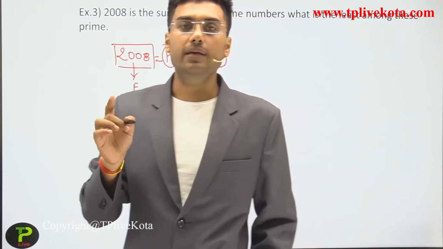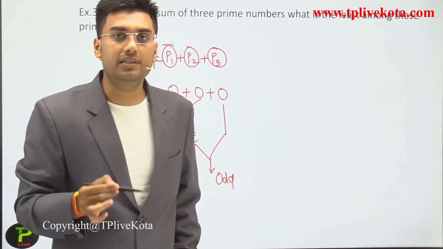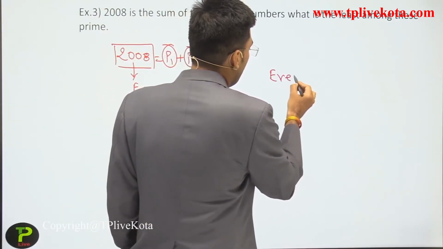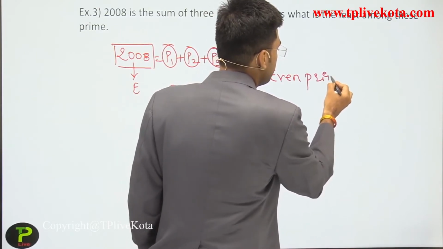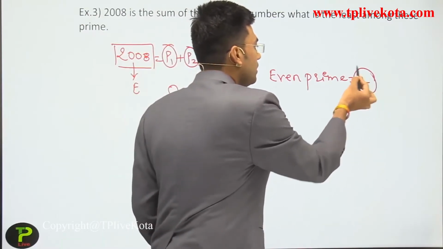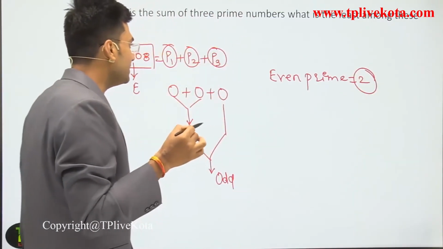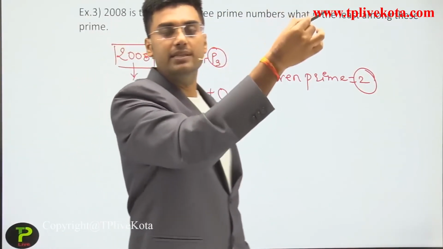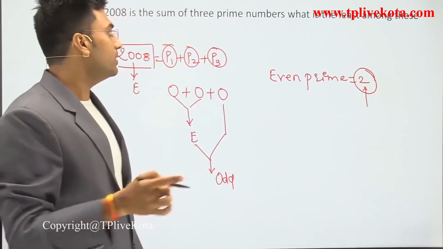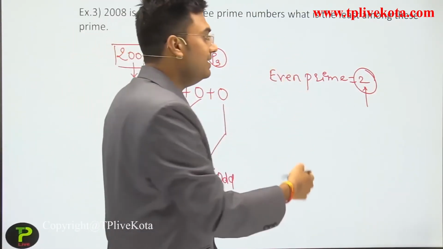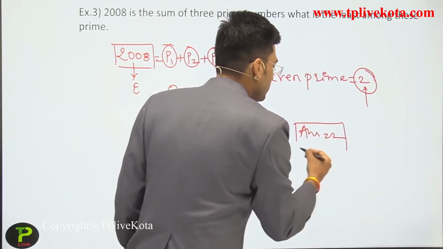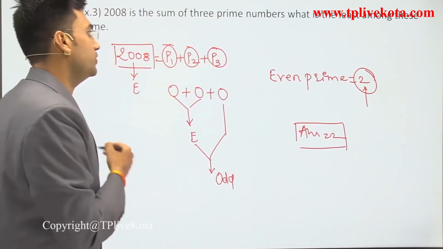One number among P1, P2 and P3 should be even, and we know that the only even prime is 2, and 2 is also the smallest prime number. So one number among P1, P2, P3 should be equal to 2. So the least prime number among them is 2. So our answer is 2. 2 is the correct answer for this question.